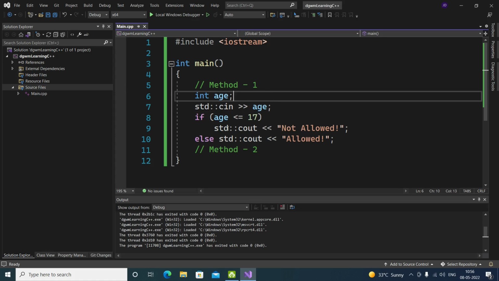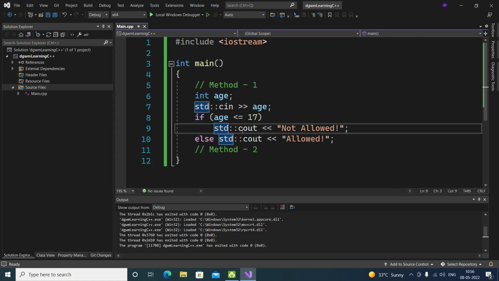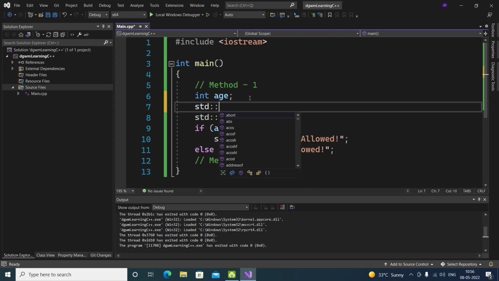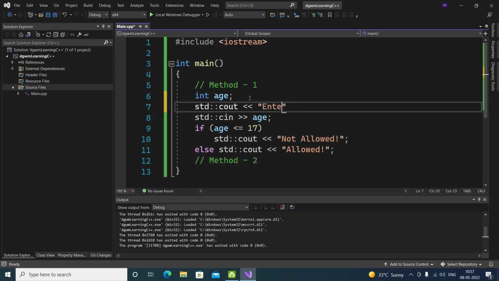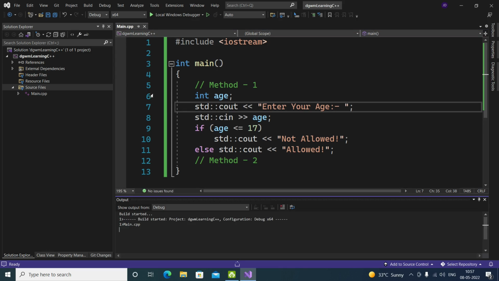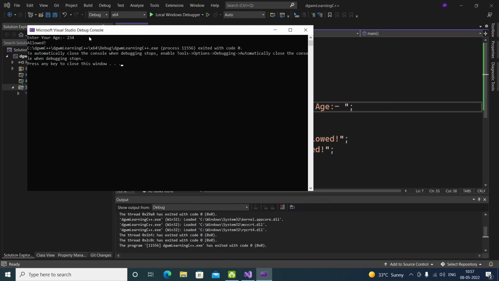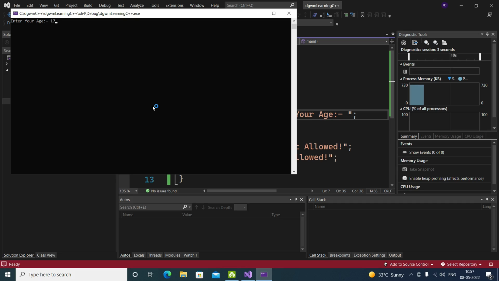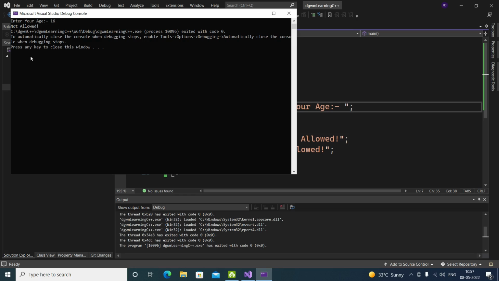But there is one more thing that you can do. You can experiment like that. We can put cout before cin and tell the user to enter your age, and after that we take it into the age. Wait, let me show you. Enter your age. If I put age 17 or 13, 16, whatever, let's say 16, it shows us not allowed, which is also okay.